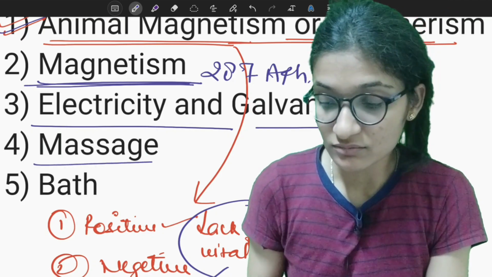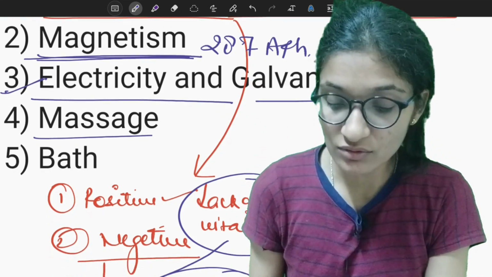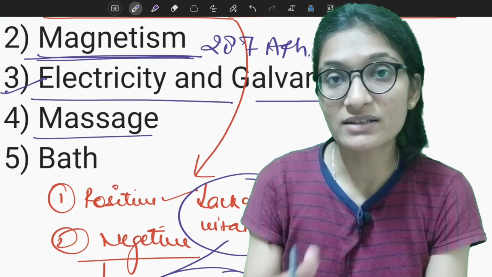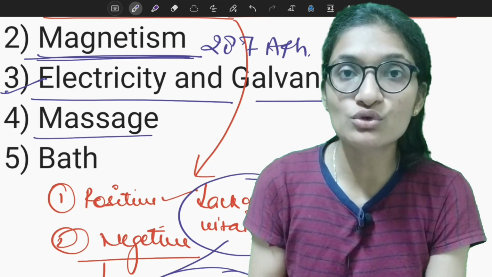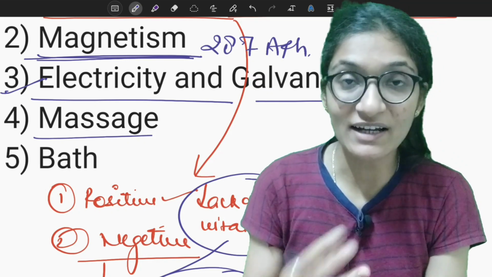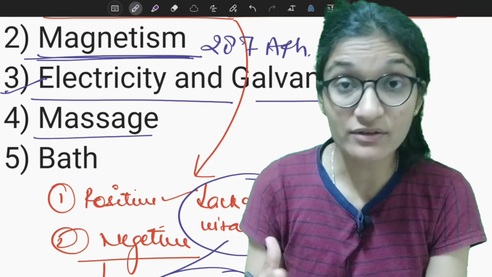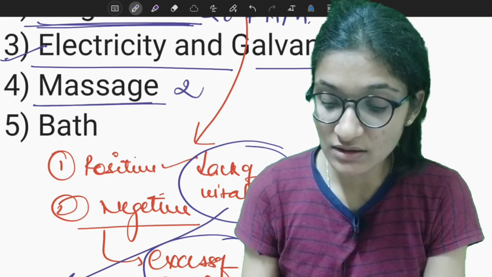This is not majorly asked, but the dynamic powers of electricity are also used to treat the patient. There are many medicines prepared from electricity.